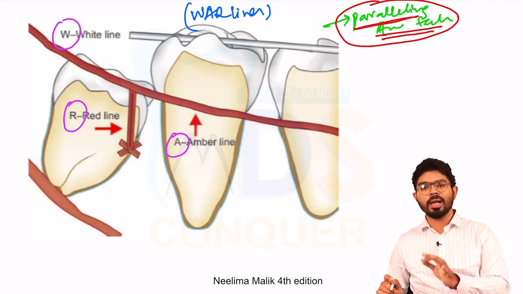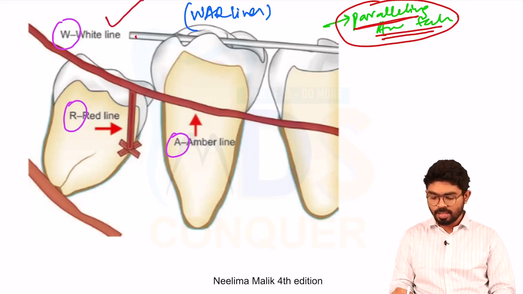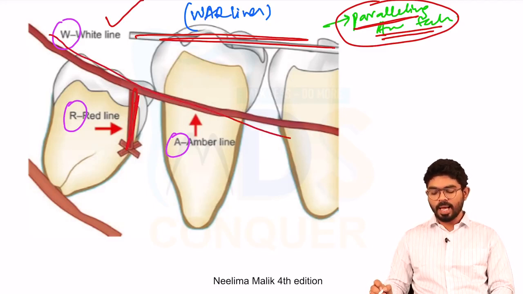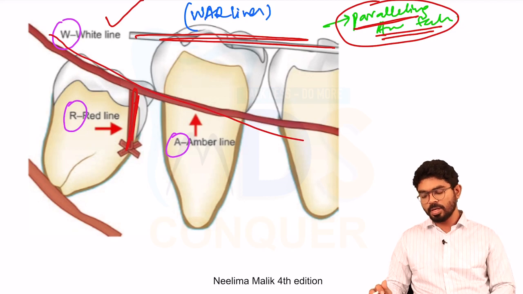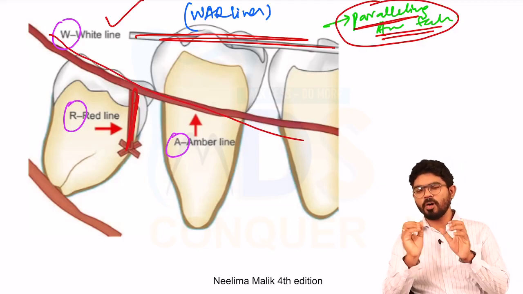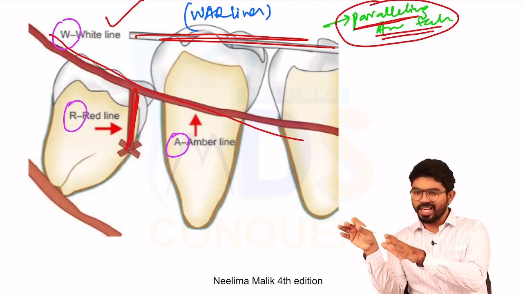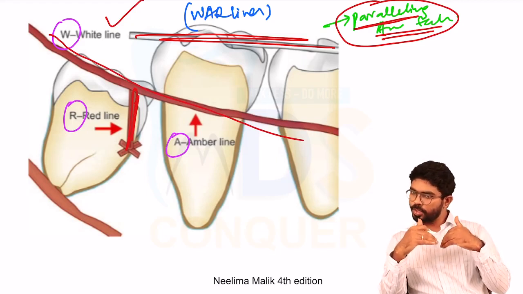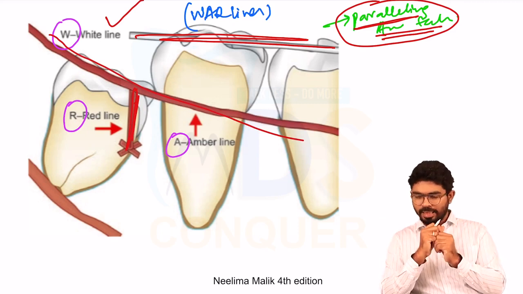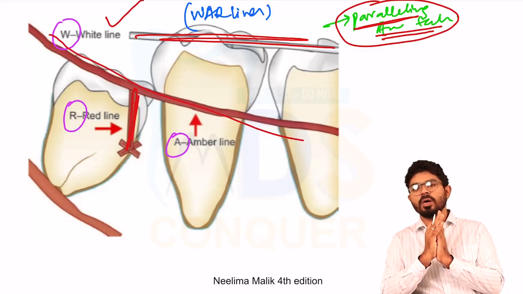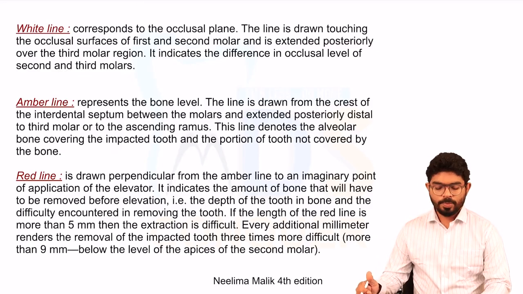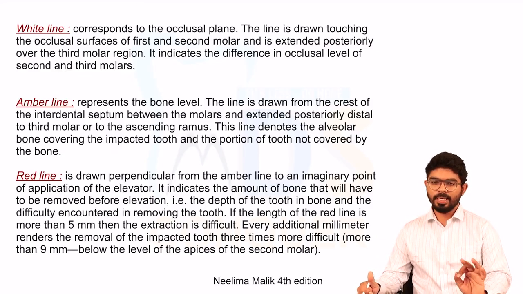These are the WAR lines: this is a white line, a red line, and this is an amber line. So these are the 3 lines which are called war lines. We'll try to learn each and every line related to war lines, because at one point the paper setter can make things very, very tricky. So let's read each and every line and understand what is given in Neelima Malik. Done, we'll move on. We'll discuss what these war lines are in detail.